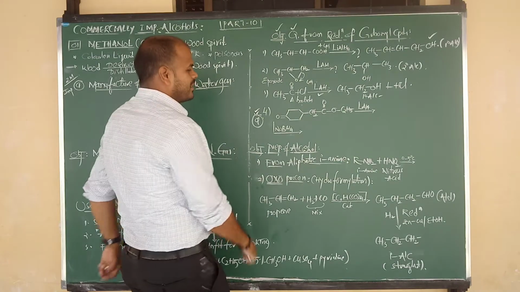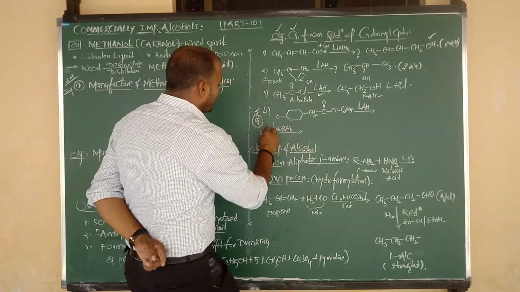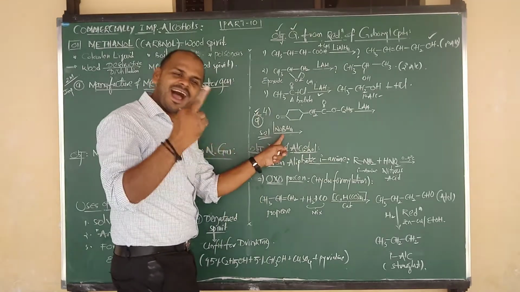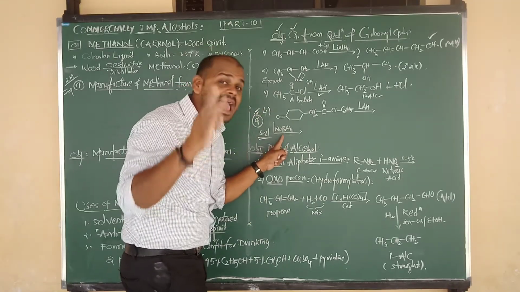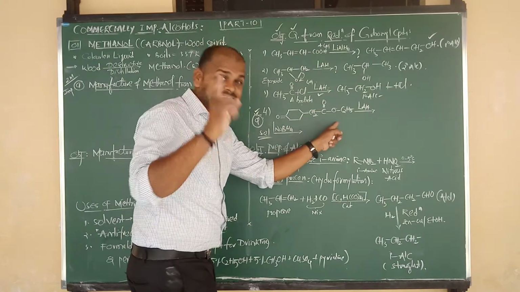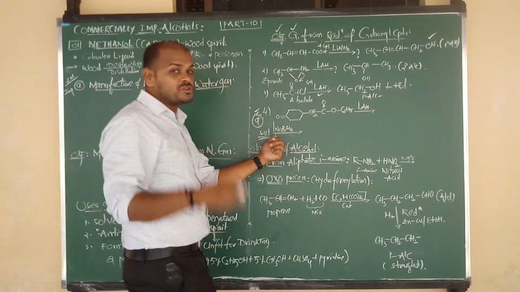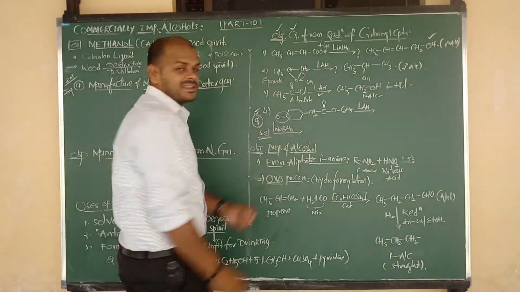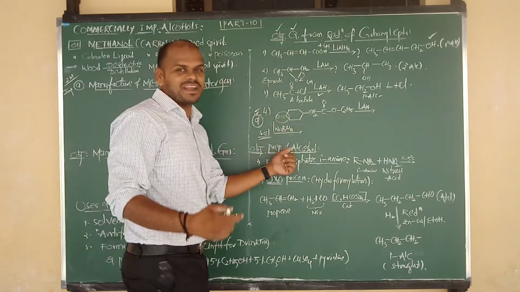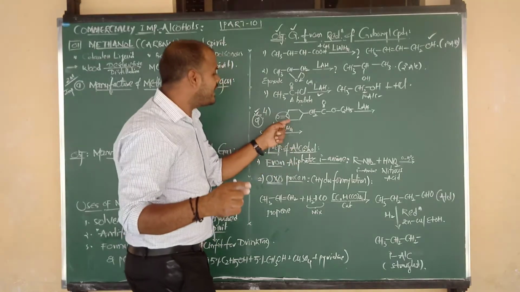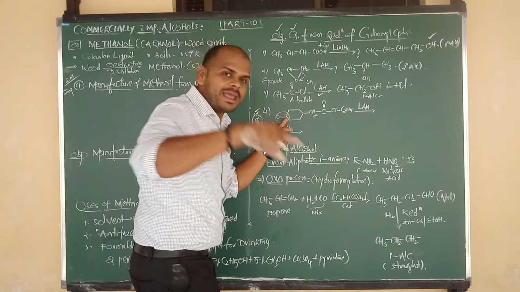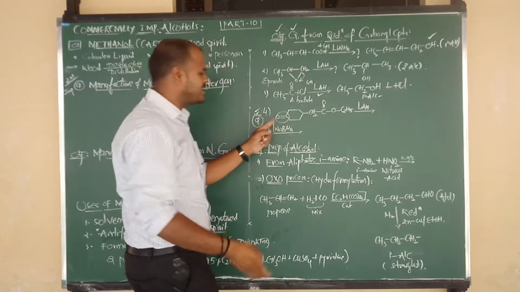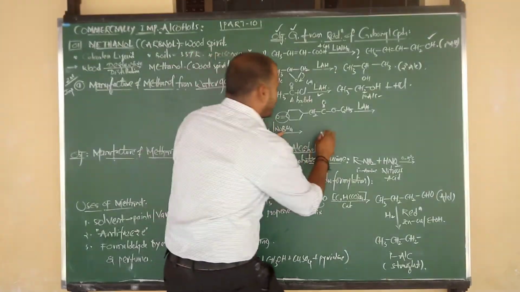Very important. Right. Sodium borohydride, yesterday I told you, is a selective reducing agent. It reduces only aldehyde, ketone and acid halide, but cannot reduce the ester. Esters cannot be reduced by NaBH4. NaBH4 can reduce only the keto group, and ketones on reduction give secondary alcohol. Add one hydrogen here and give one hydrogen to the O to become OH, and the double bond becomes a single bond. Let us do the reduction with sodium borohydride.